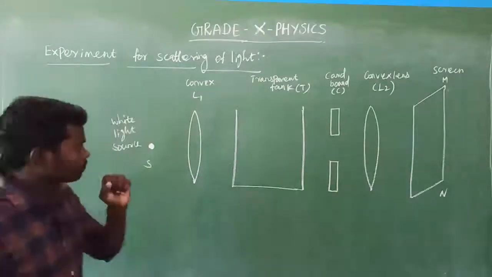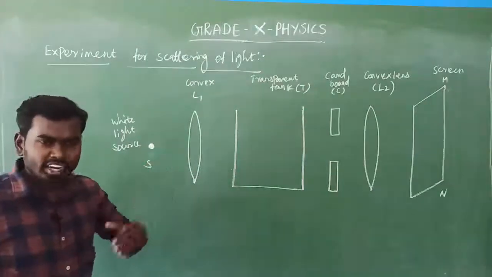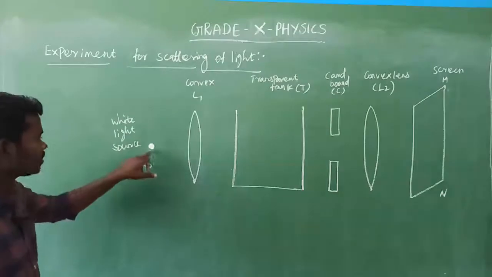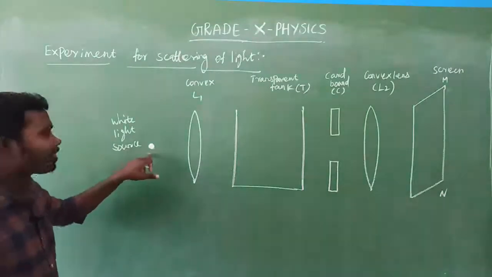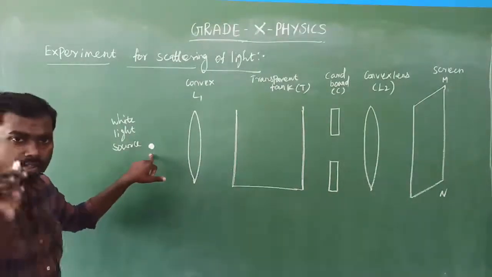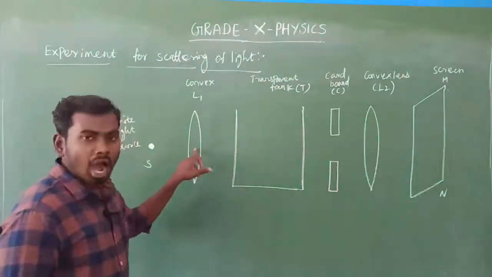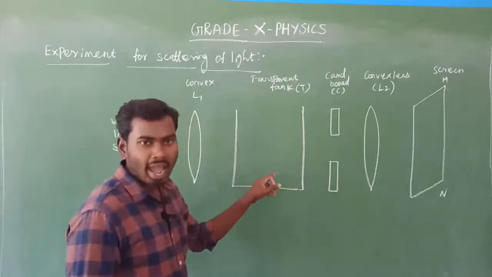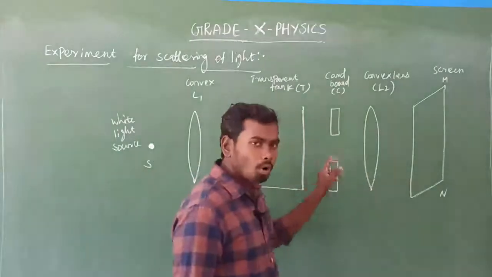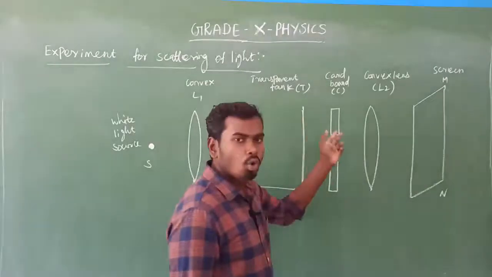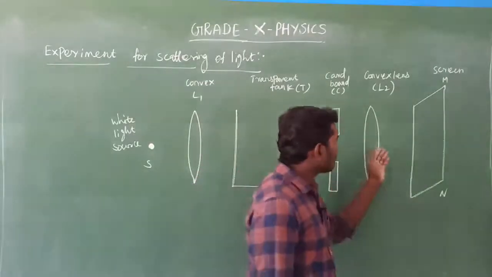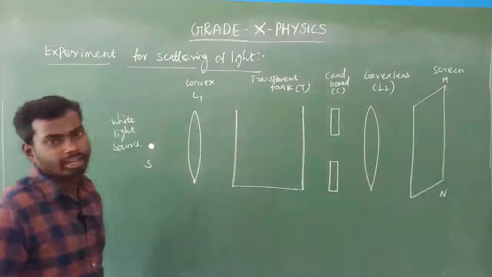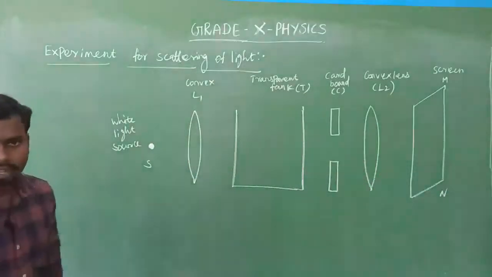Isn't it? Yes. To make the experiment, we require some materials. First, the strong white light source. Next, a convex lens. Then a transparent tank. Next, a cardboard having a circular hole at the middle point. After that, another convex lens. Last one, the screen, that white screen, isn't it? Yes.